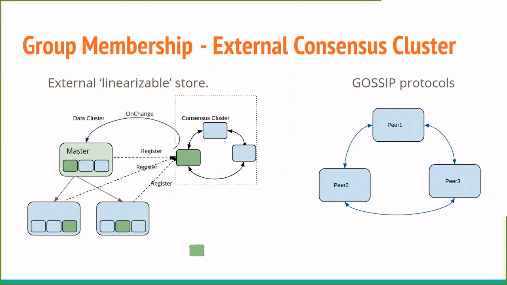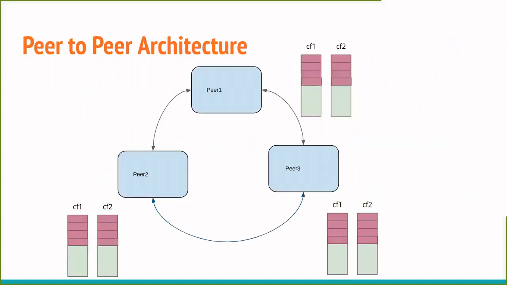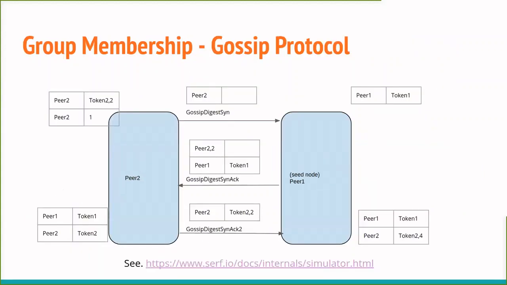And what these systems then do for solving this group membership and failure detection problem is they use a gossip protocol. We'll talk of gossip protocol a bit now and see also in code how that works.